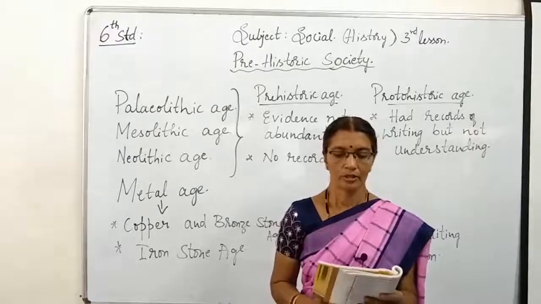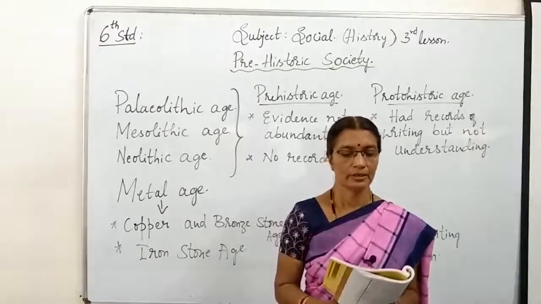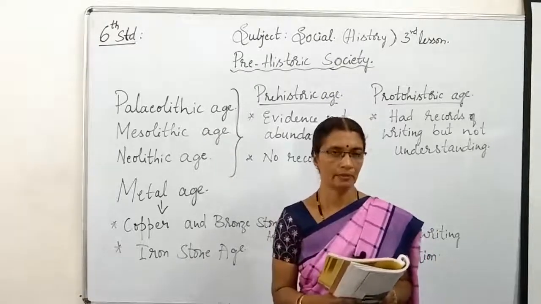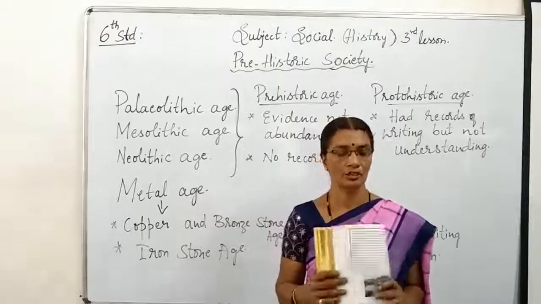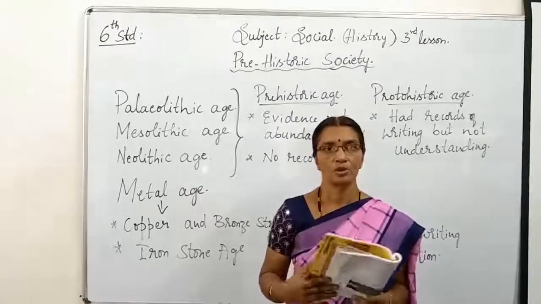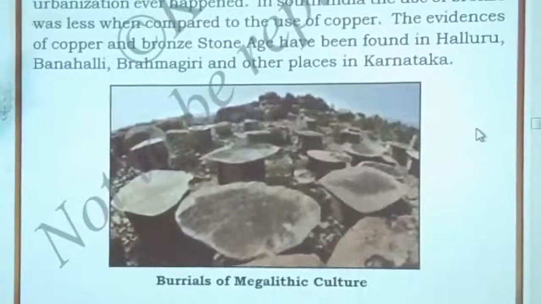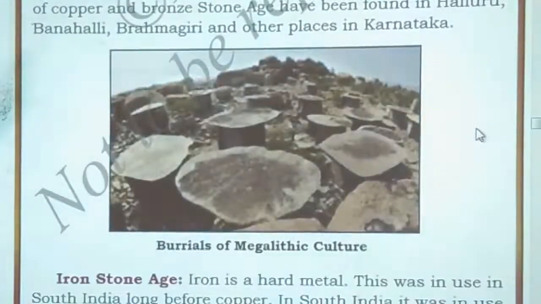And in the tombs of the Grand Stone Culture, a stone circle was constructed around the chamber where the dead body is kept. So in the textbook you can see the picture. Those are the stone tombs. See children, in the picture you can see that those are the stone chambers where the dead bodies were kept. See, all of it was constructed by stones only.